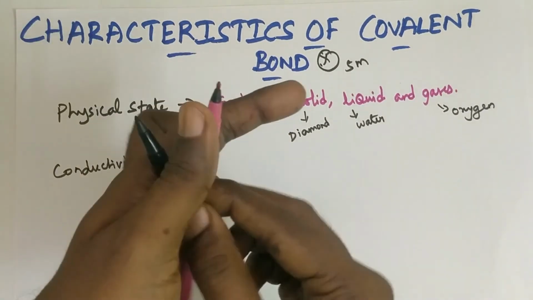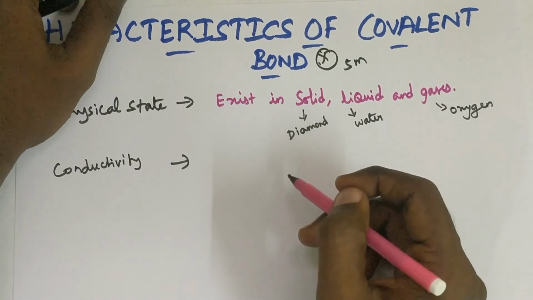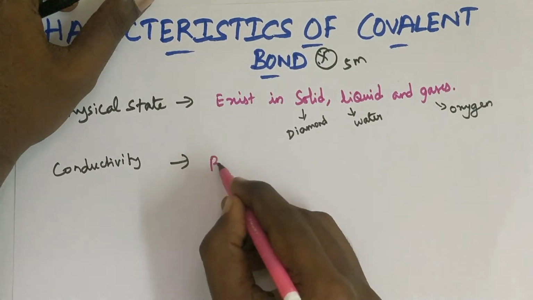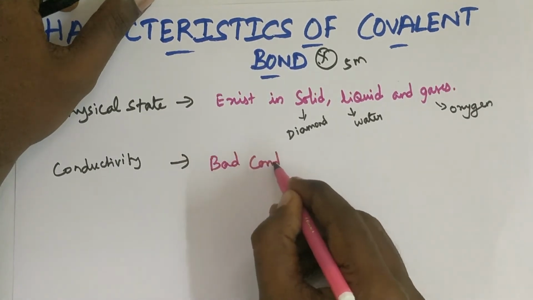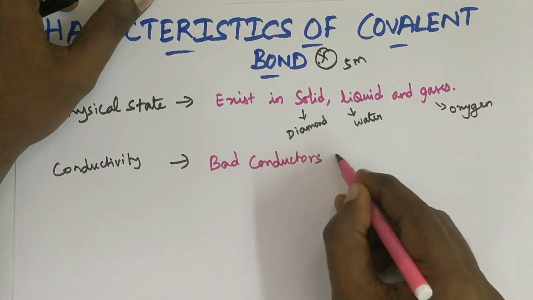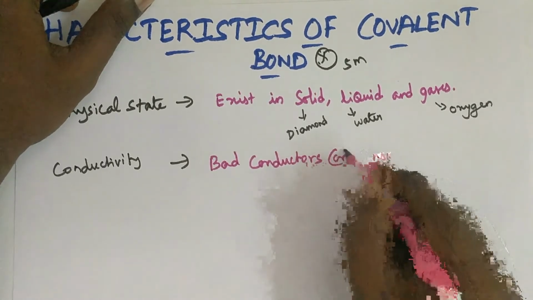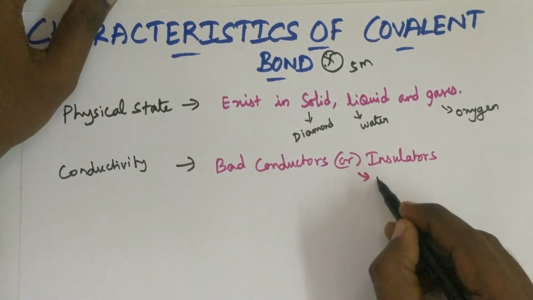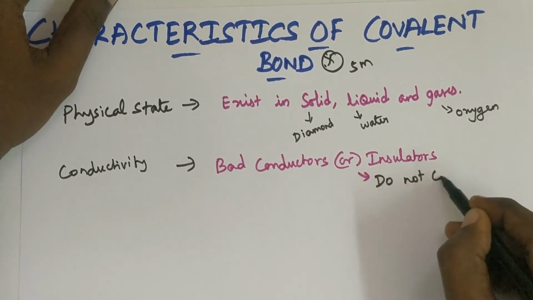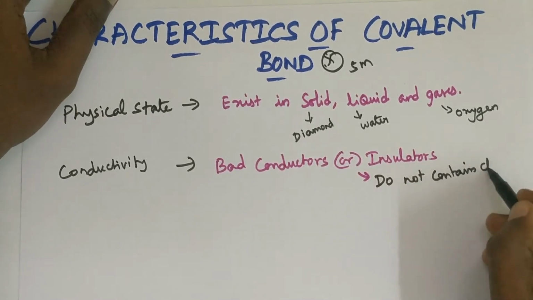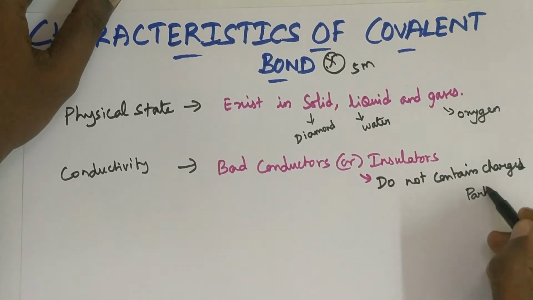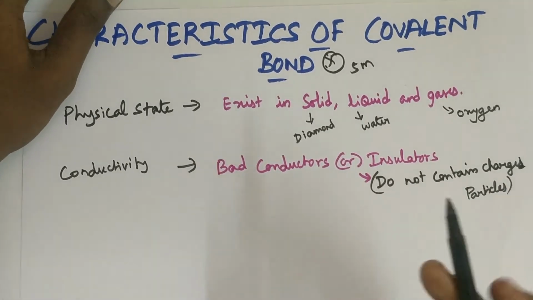In ionic bond we already studied: in solid state it is an insulator, in molten state it is a conductor. In case of covalent they are always bad conductors, that means insulators. Bad conductors are insulators. Reason is they do not contain charges. They do not contain charged particles, that's why they are insulators.